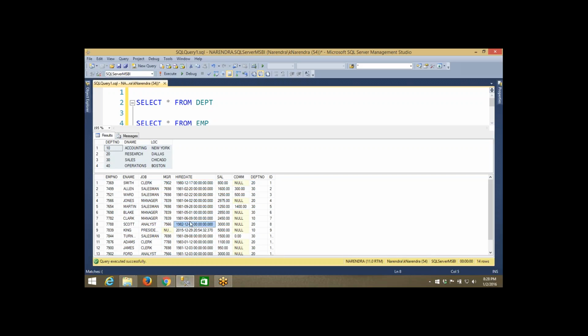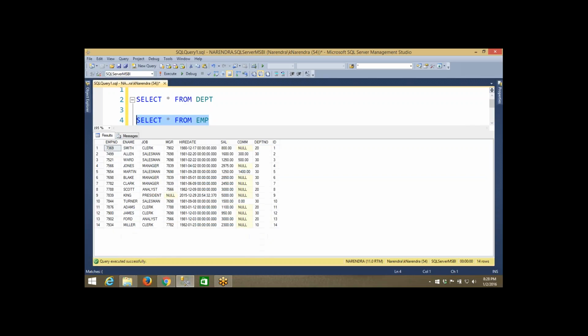Now let me execute only the employee details, not the department details. You know the department number is a common thing. Now you can see this is the employee number, this is the name of an employee, this is the kind of job he is doing, mgr, who is the manager of this employee, hire date, the date on which that employee joined, salary, and some commission on top of the salary.